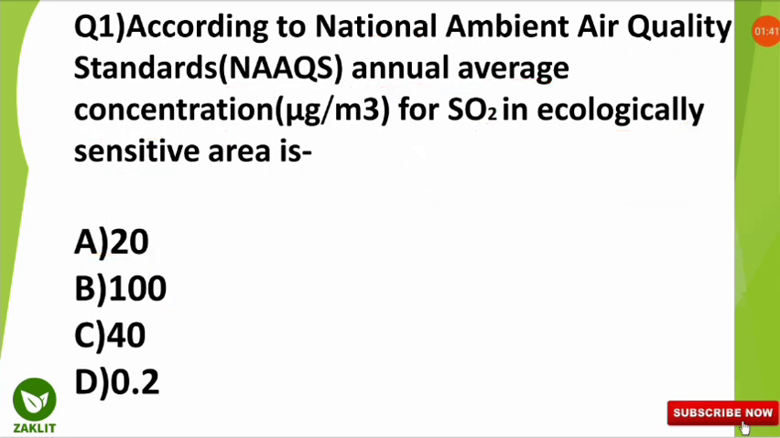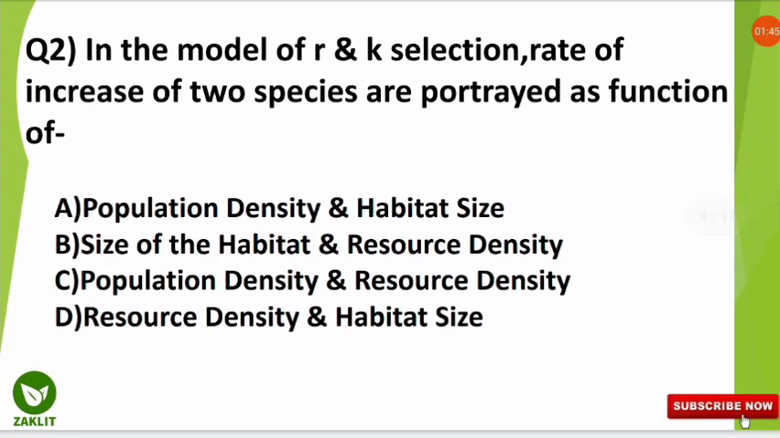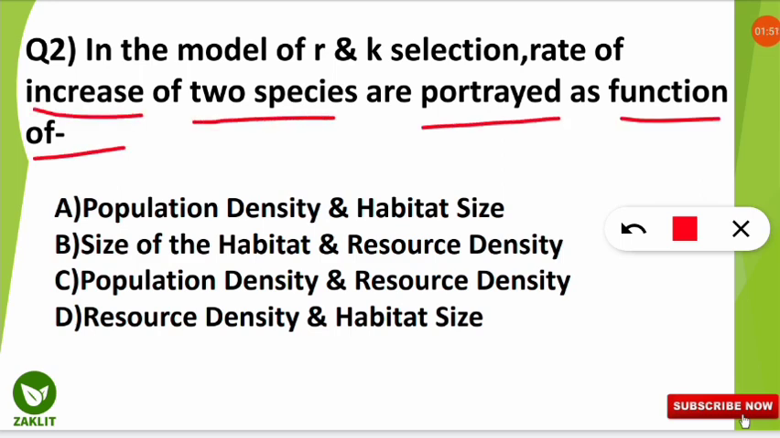Let's move to the next question. The second question was, in the model of R and K selection, the rate of increase of two species are portrayed as function of what? And here the correct option will be option number C. They are portrayed as the function of population density and resource density. So let's move to the third question.